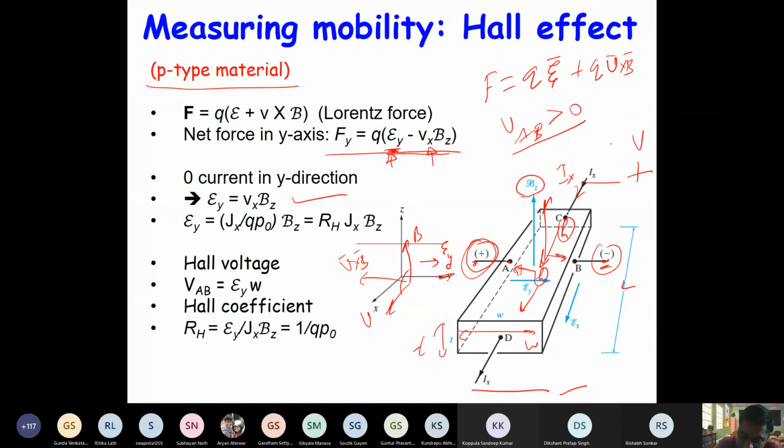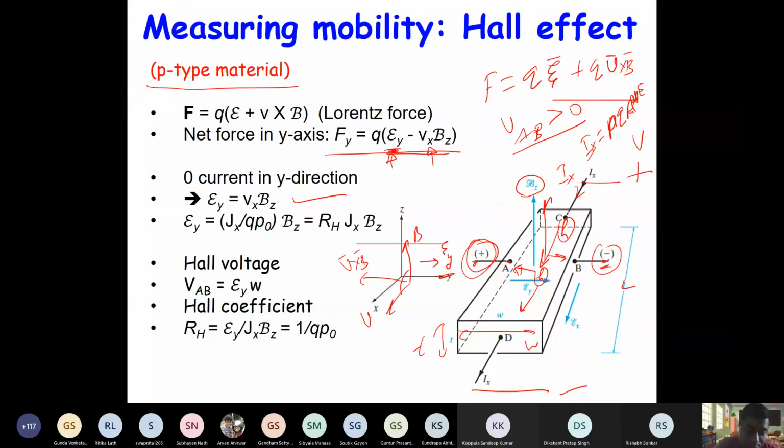Now what is Ix? Ix is N or P in this case, times charge, times area, times drift velocity, right? So that is basically mu times E. And of course you can write in terms of J also. J is basically I by A, so that becomes PQ mu E, right?